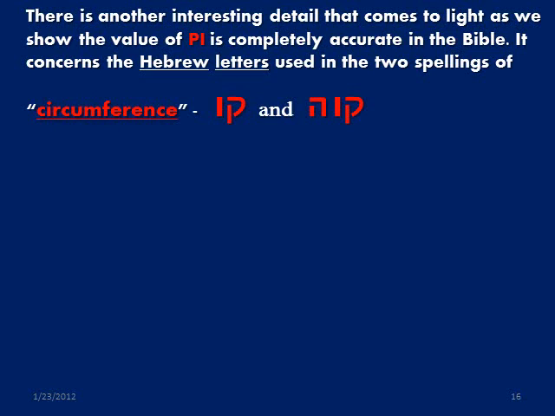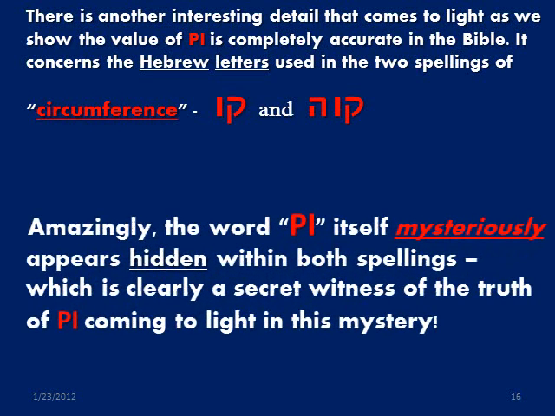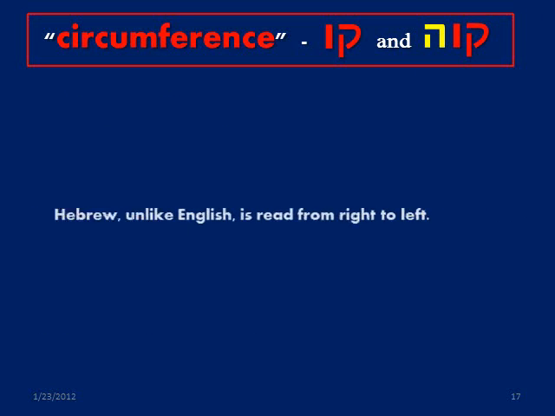There is another interesting detail that comes to light as we show the value of pi is completely accurate in the Bible. It concerns the Hebrew letters used in the two spellings of circumference, kav and kave. Amazingly, the word pi itself mysteriously appears hidden within both spellings, which is clearly a secret witness of the truth of pi coming to light in this mystery.